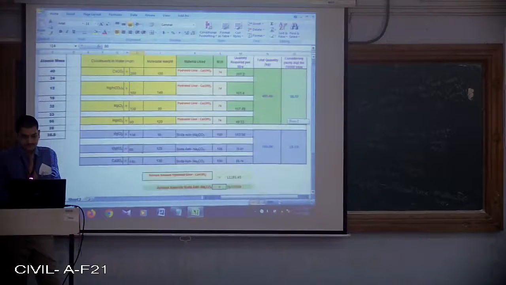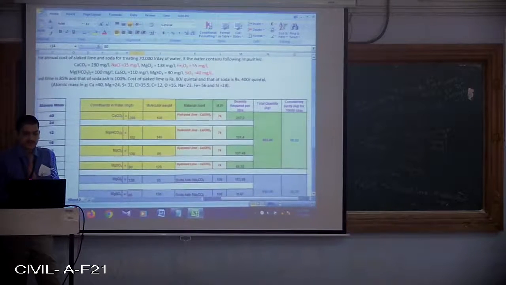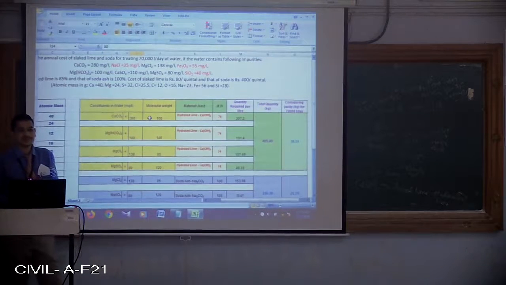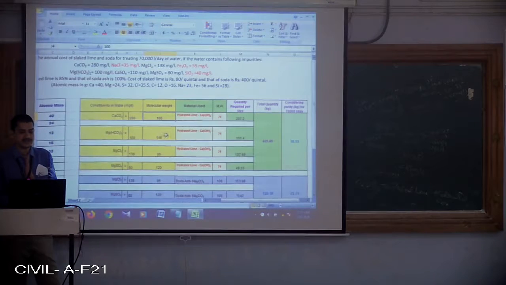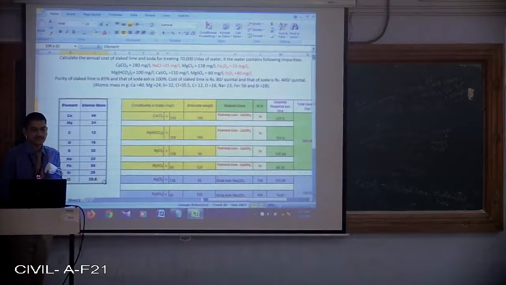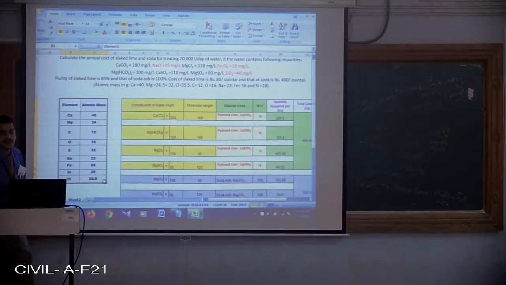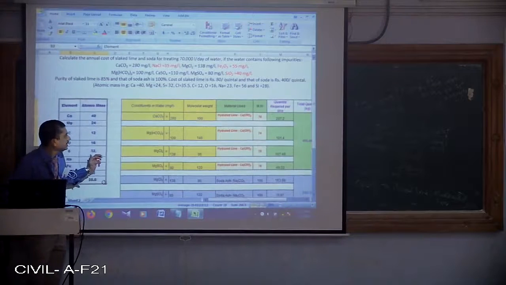So again, we need to write the molecular weights for the respective compounds to be removed from the water which are imparting the hardness. So CaCO3, its molecular weight is 100. You can refer to this table. It gives atomic weights or atomic mass of individual elements.